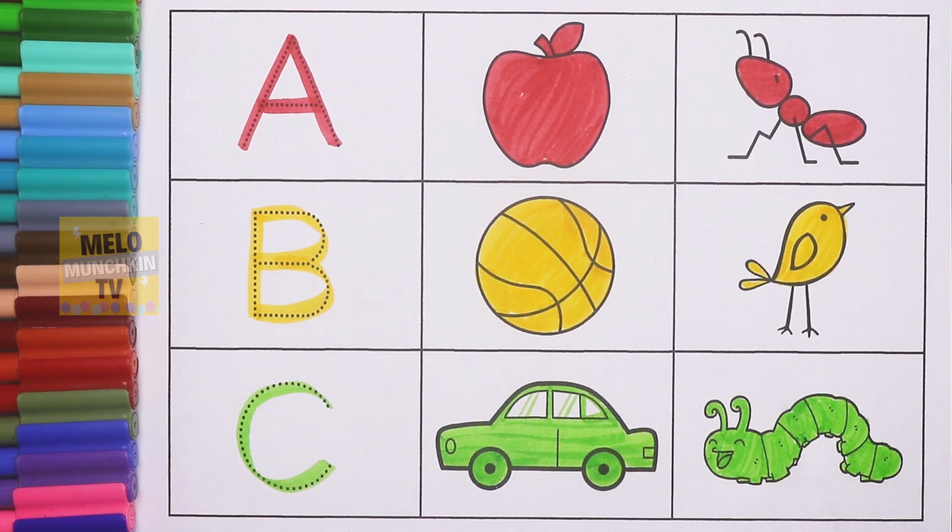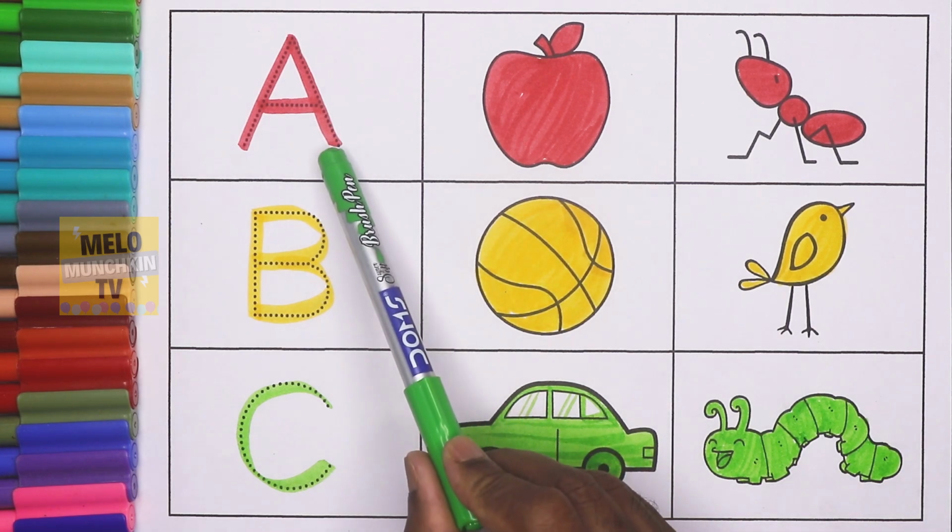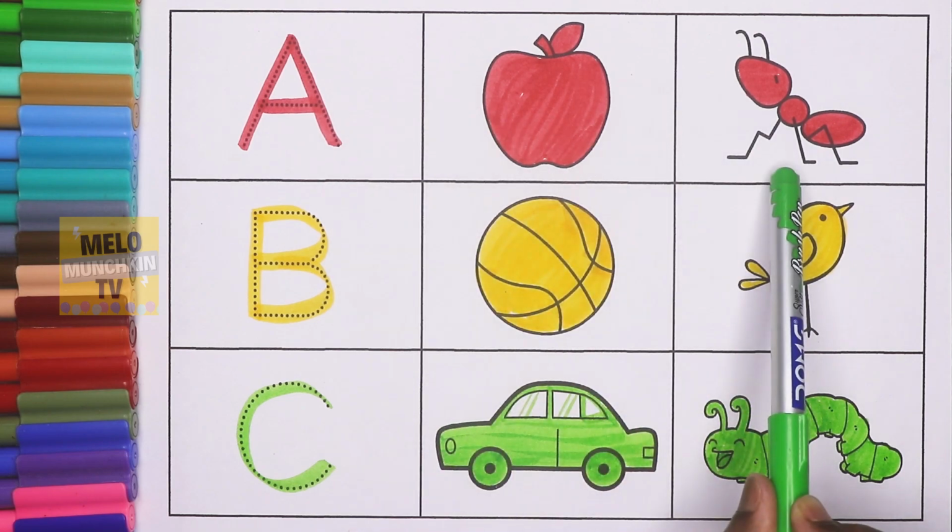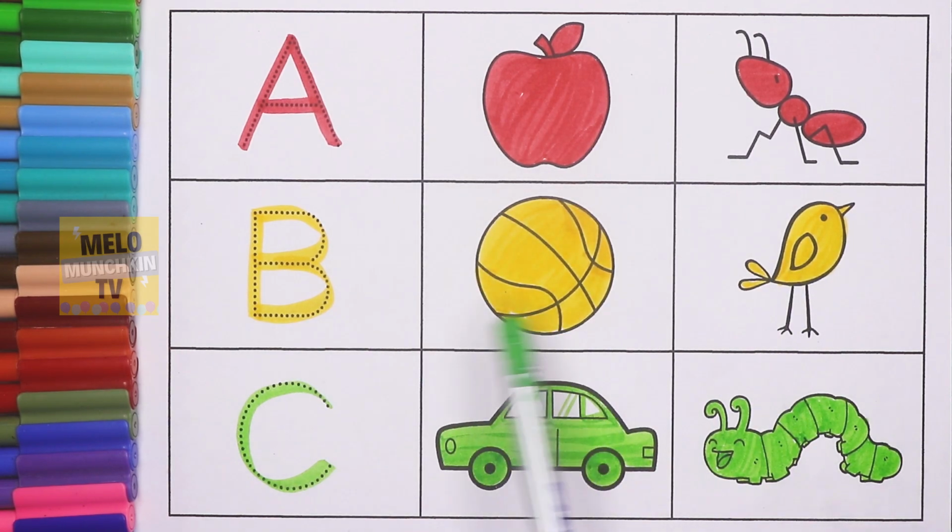So hence we have completed our alphabets A, B, C and the objects or things starting with these letters A, B and C. So let's repeat once again. A for apple, A for ant. B for ball, B for bird. C for car, C for caterpillar.